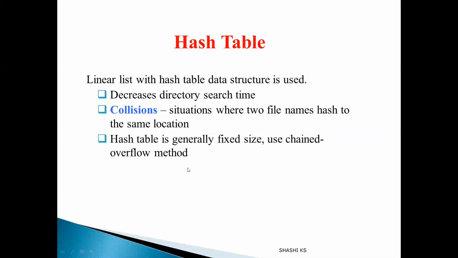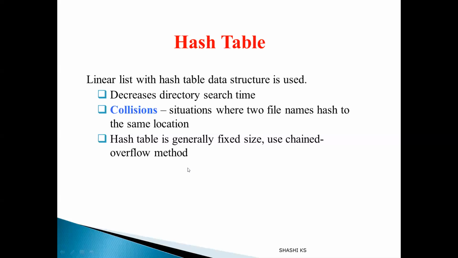When you have one file name, it produces a hash value, enter it into the hash table. When you have another file name, you apply the hash function and it produces a hash value. If it is the same hash value, that is called collision. In that case, add that new entry to the linked list. So this method is called the chained overflow method.